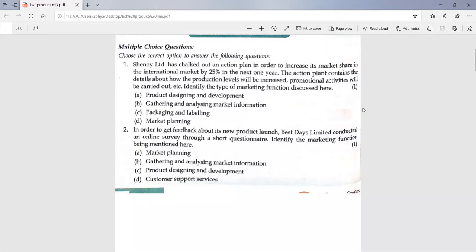Okay students, so now I am unmuting Anshika Agarwal. Yes Anshika, start reading please. Shenoy Limited has chalked out an action plan in order to increase its market share in the international market by 25% in the next 1 year. The action plan contains the details about how the product